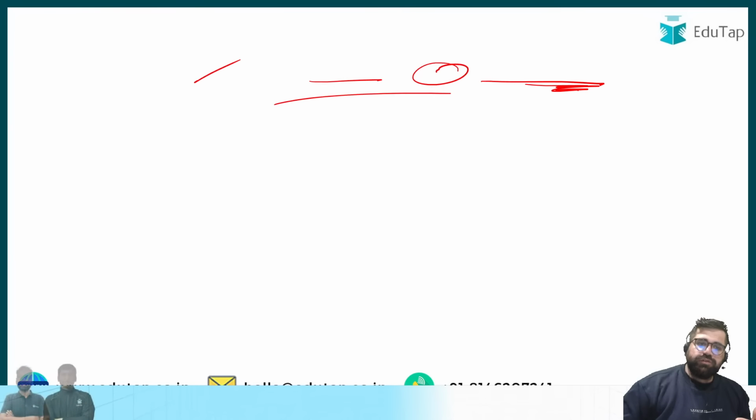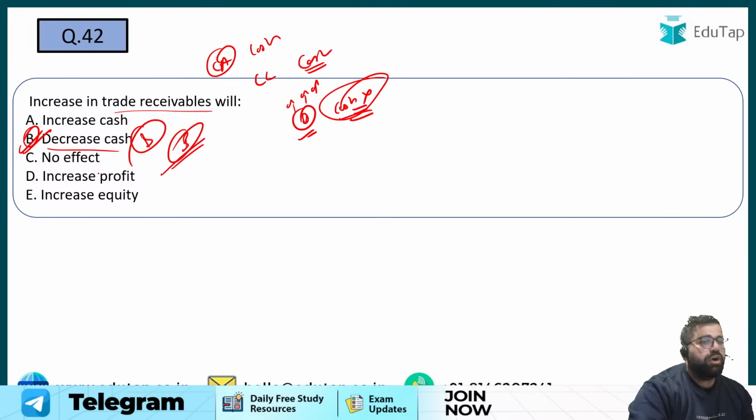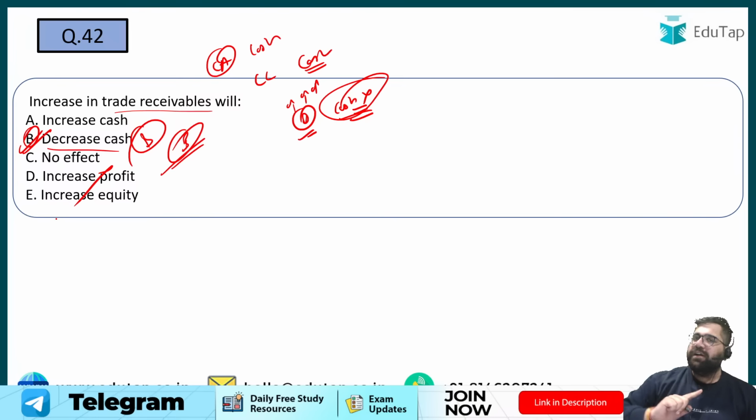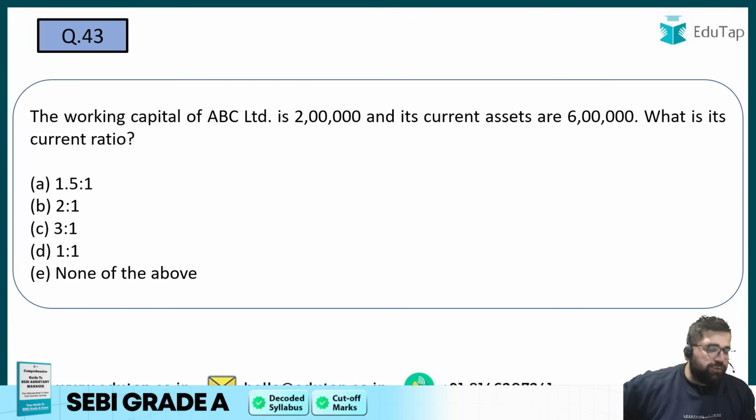Therefore, for this question, I can 100% assure you there is no point of any confusion. It will be option number B only, not of profit. Because profit has a different story and it might increase or it might not increase. There will be multiple cases, but definitely cash will decrease under the cash flow statement. So I will mark my answer as B only. 43.